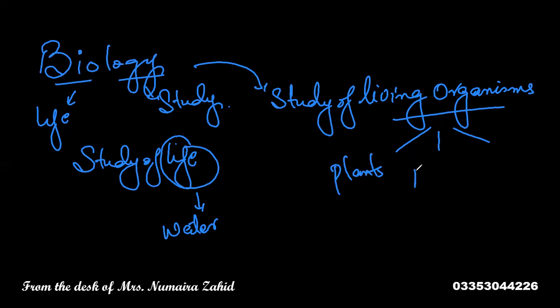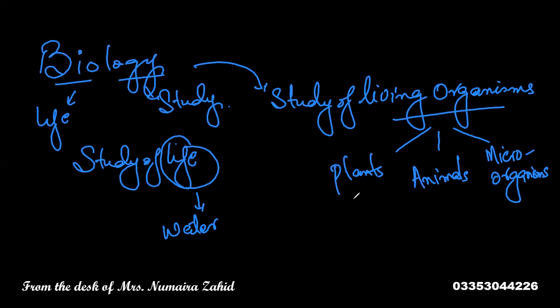Plants, animals, and the third is microorganisms. So these are the three main categories into which living organisms have been broadly categorized.